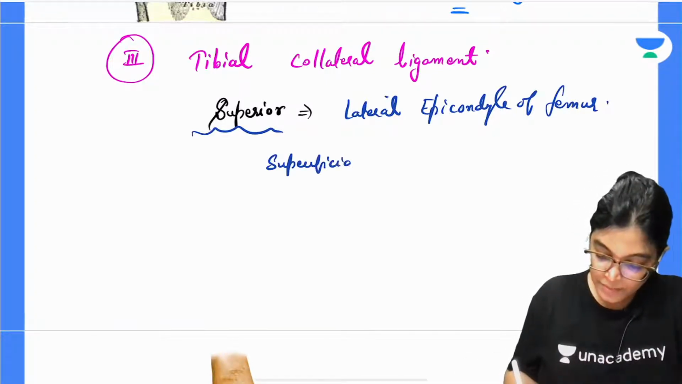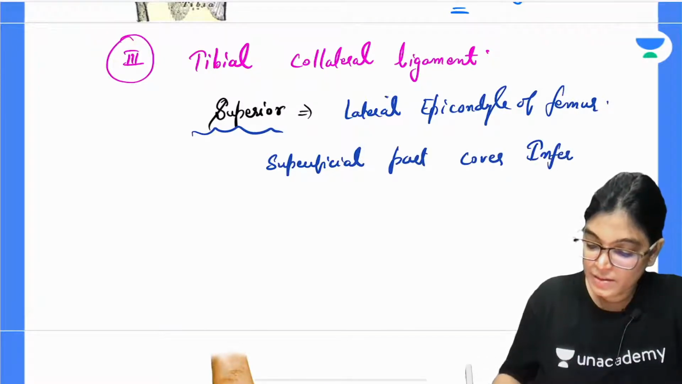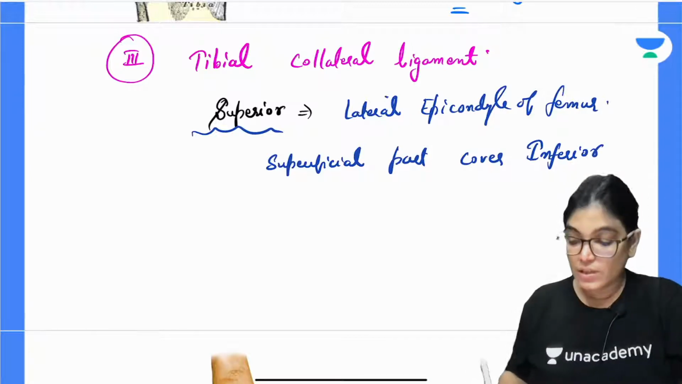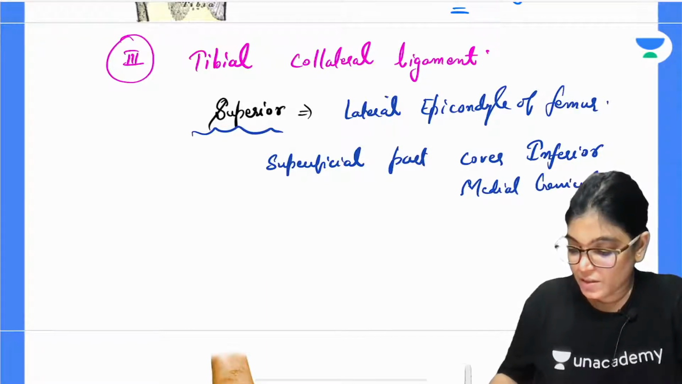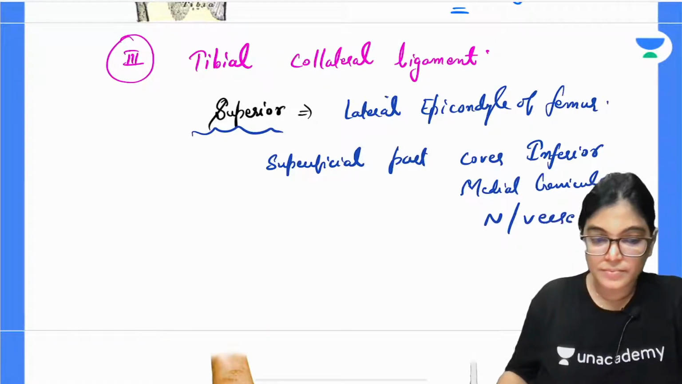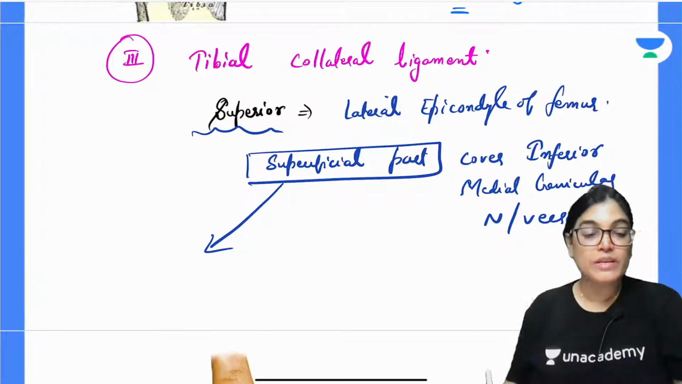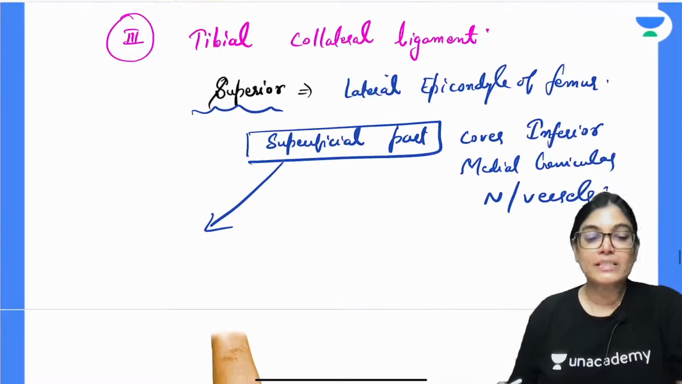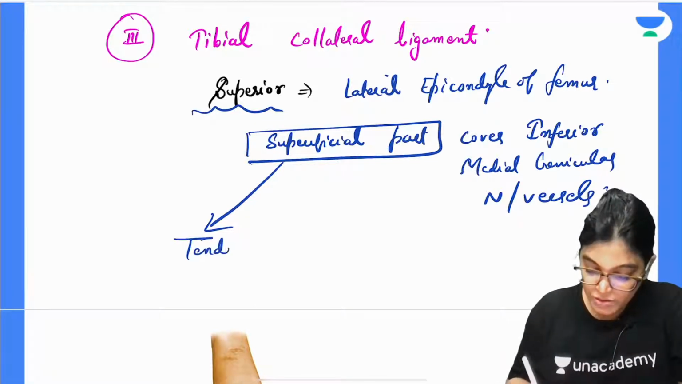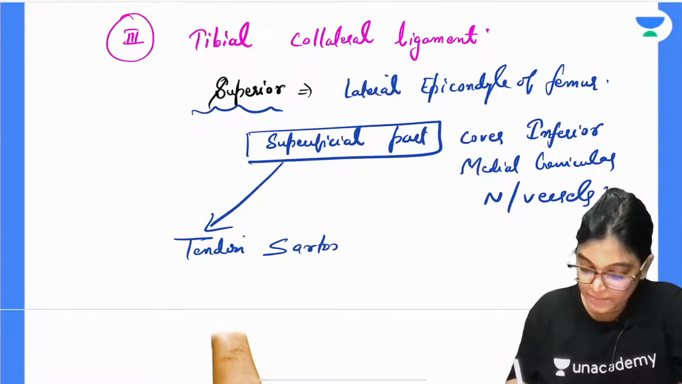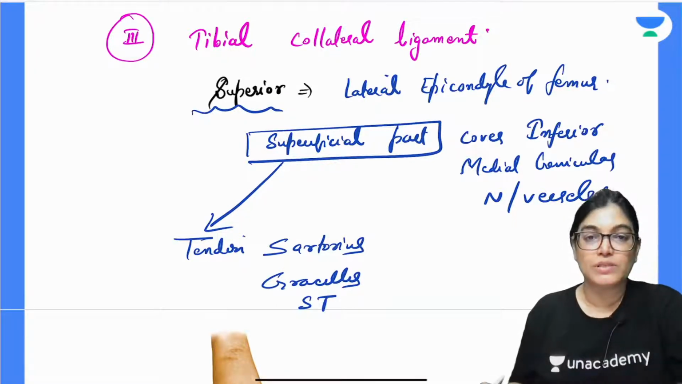Superficial part covers inferior medial genicular nerves and vessels. Inferior medial genicular nerves and vessels. Got it? And the other important point about the superficial part of the medial or the tibial collateral ligament is that it is overlapped by the tendons of sartorius muscle, gracilis muscle and that of ST for semitendinosus muscle.